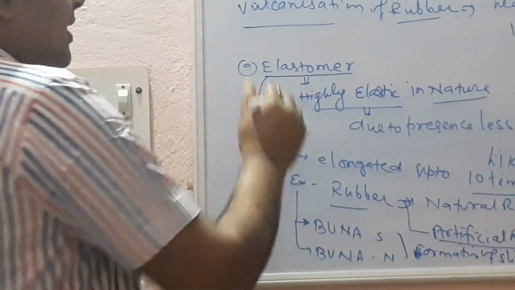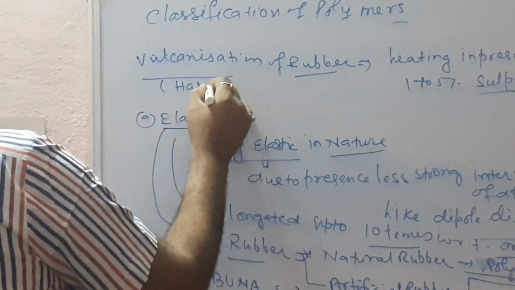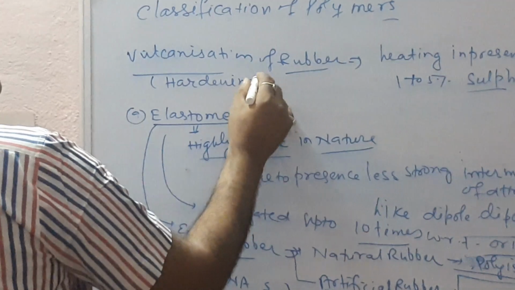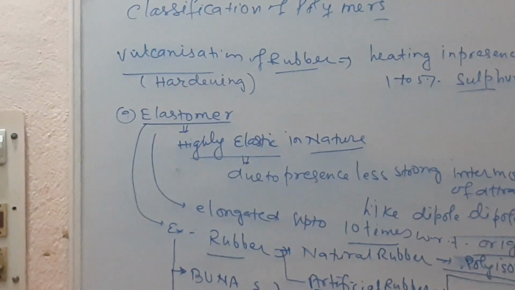Vulcanization means hardening of rubbers.